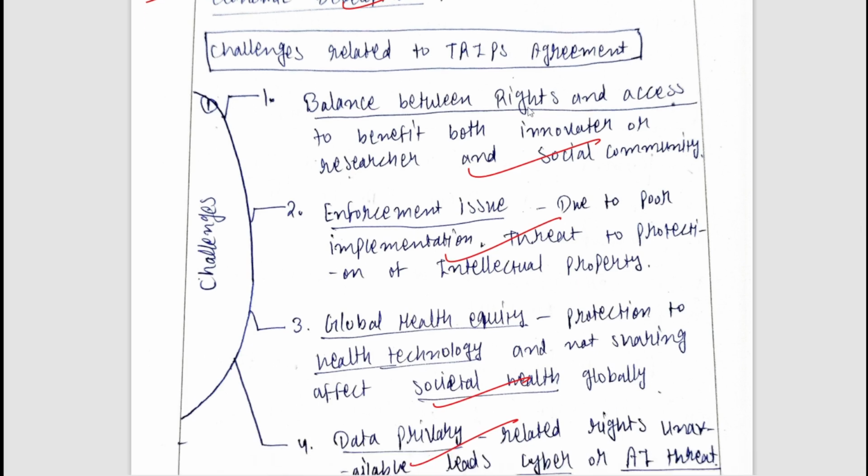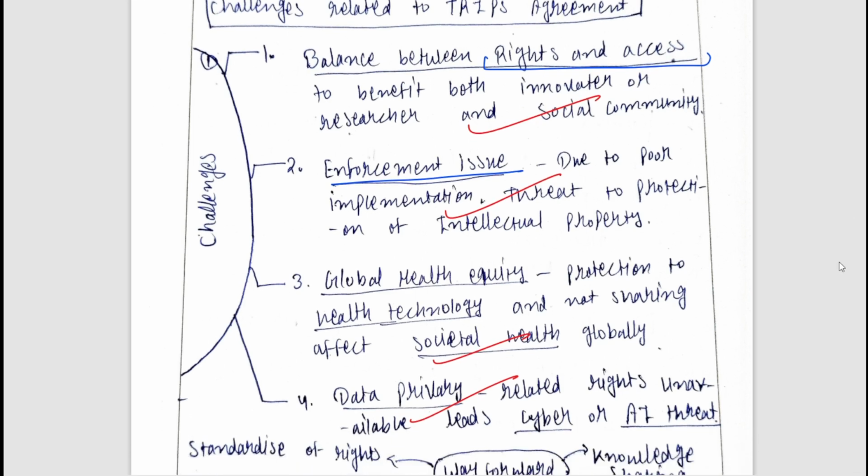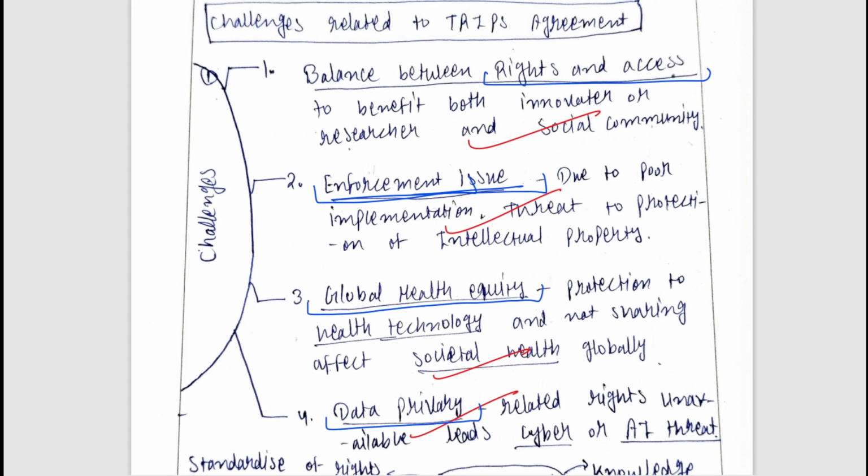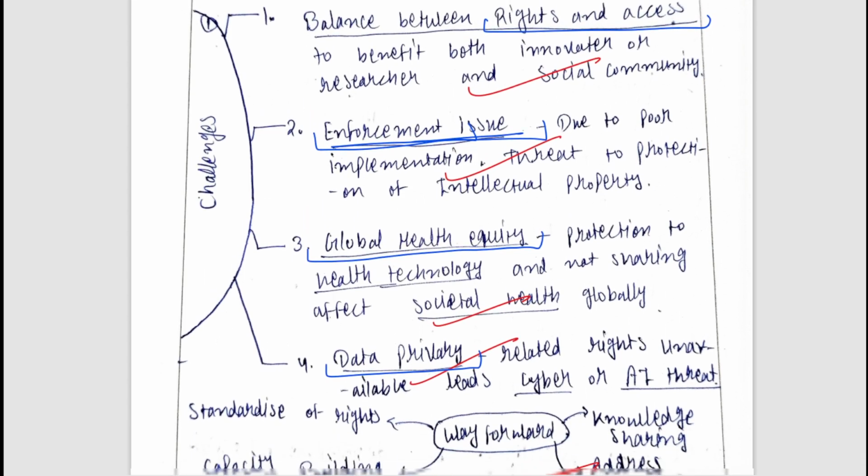Challenges have also been mentioned, such as the challenge of balance between rights and access. Environmental issues have been mentioned, because due to poor implementation there could be a threat to intellectual property. Enforcement issues have been mentioned. Global health inequity has been mentioned. Data privacy is another problem. So all these are the challenges in enforcement of the TRIPS agreement.